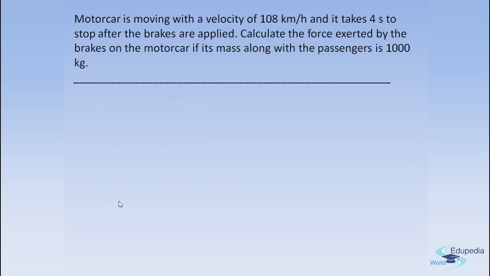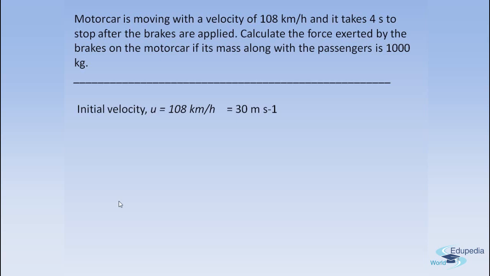Another one says that a motor car is moving with a velocity of 108 kilometers per hour and it takes 4 seconds to stop after the brakes are applied. Calculate the force exerted by the brakes on the motor car if its mass along with the passengers is 1000 kgs. Now first, what do we have here? We have the initial velocity 108 kilometers per hour, and we convert this kilometers per hour into meters per second. So we get 30 meters per second.